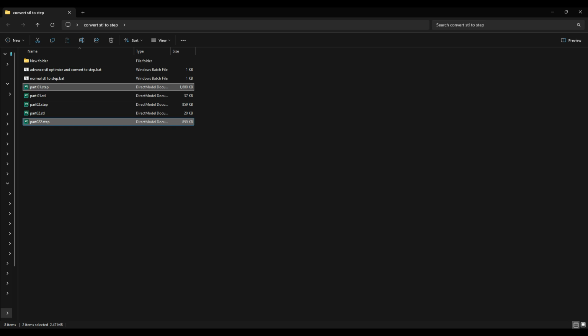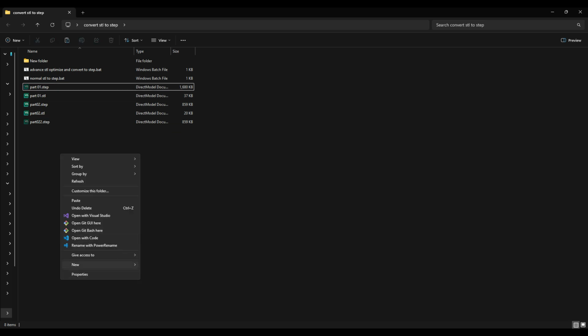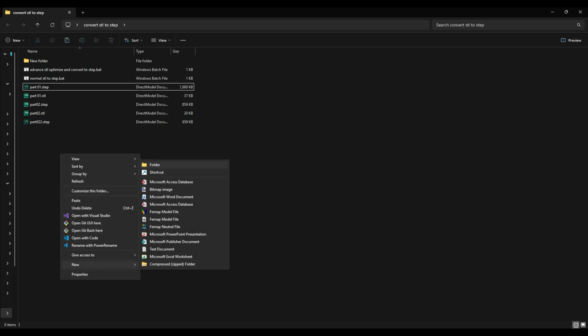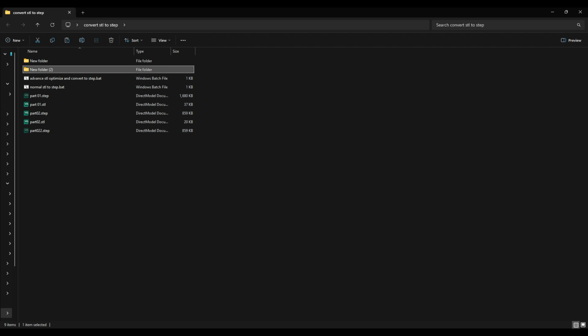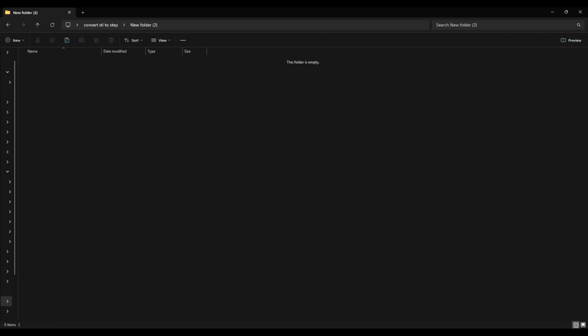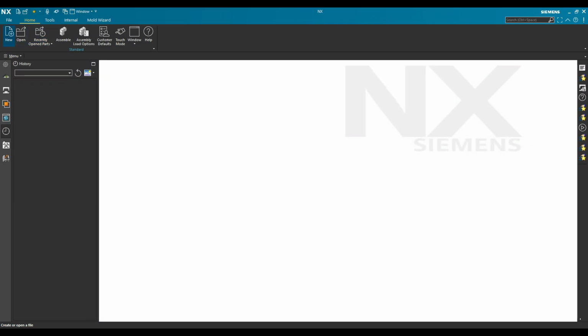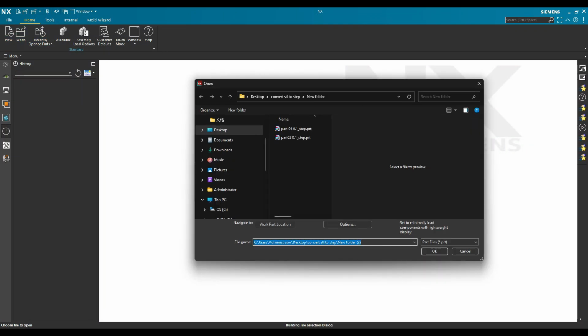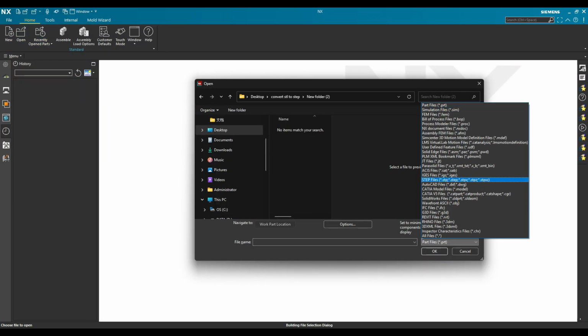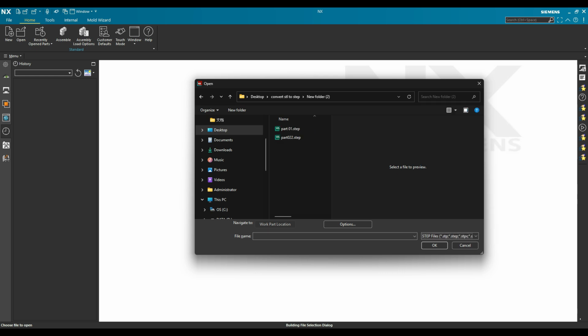We copy these two files and paste them in one new folder. So after that I can go to the NX, open this STEP file here. We check the STEP file setting. So filter selection we change to STEP and click on the options.